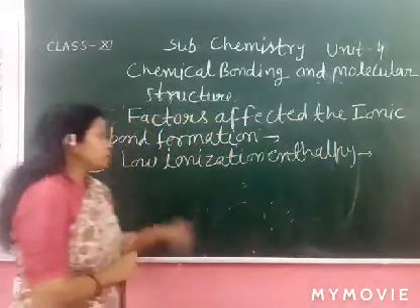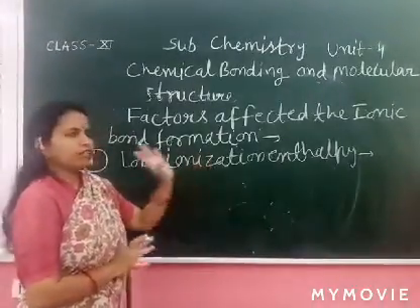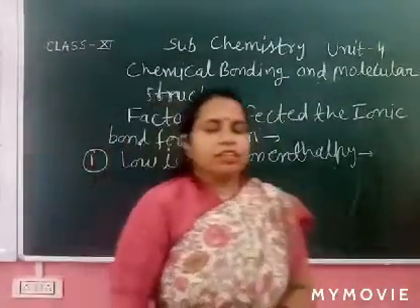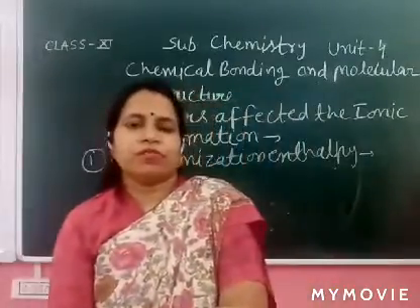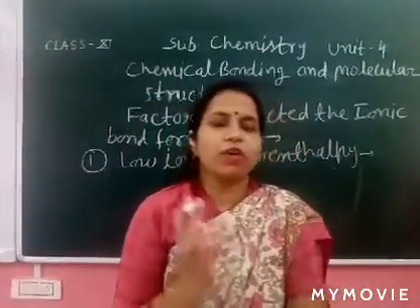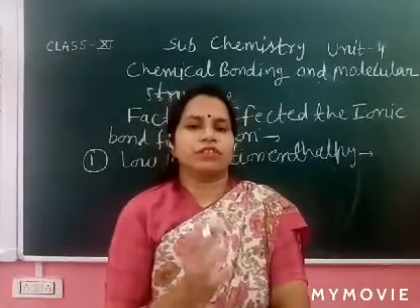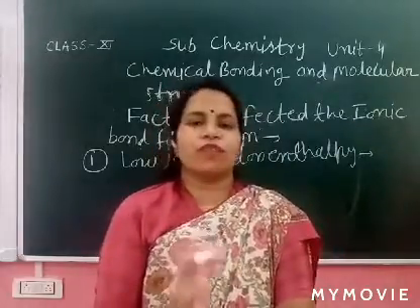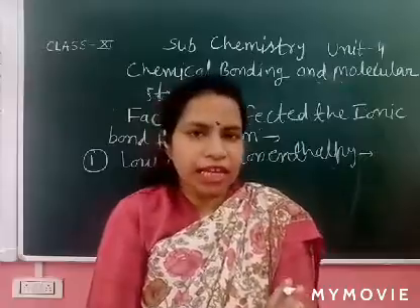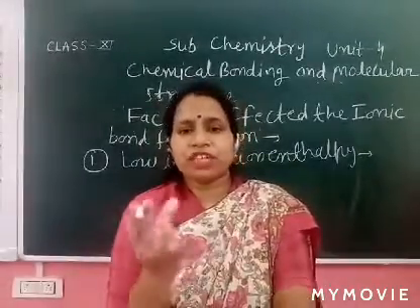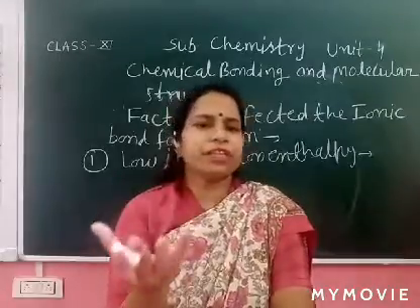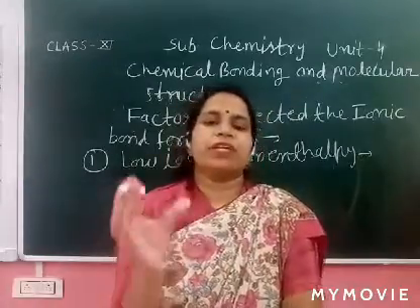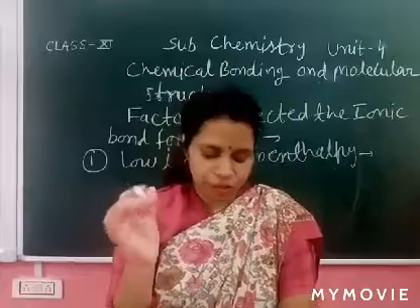In ionization enthalpy you can write IE or Delta i H, both are right. So low ionization enthalpy means, I think you have learned the ionization enthalpy. What is the ionization enthalpy? The requirement of energy to remove an electron from an isolated gaseous atom is called the ionization enthalpy. If ionization enthalpy is low, it easily liberates the electron. So low ionization enthalpy affects the ionic bond formation.